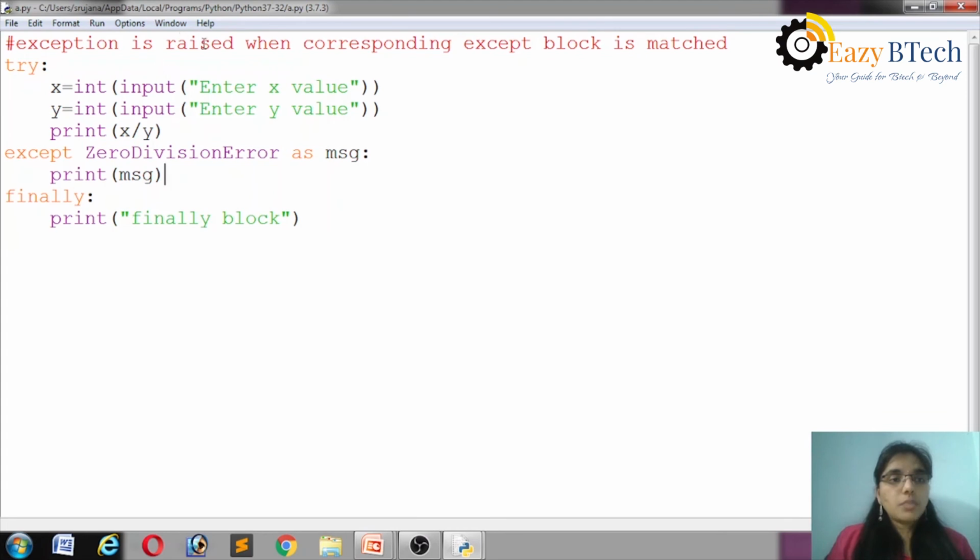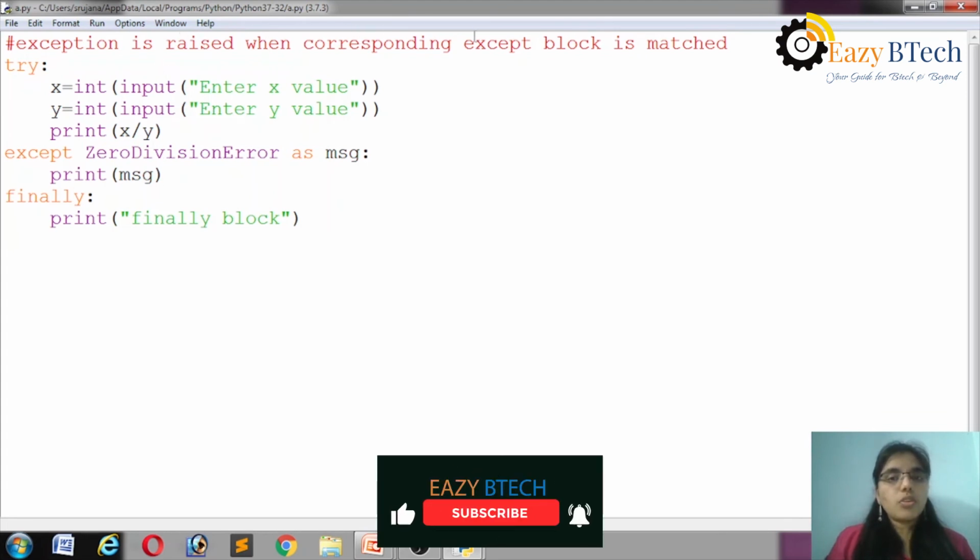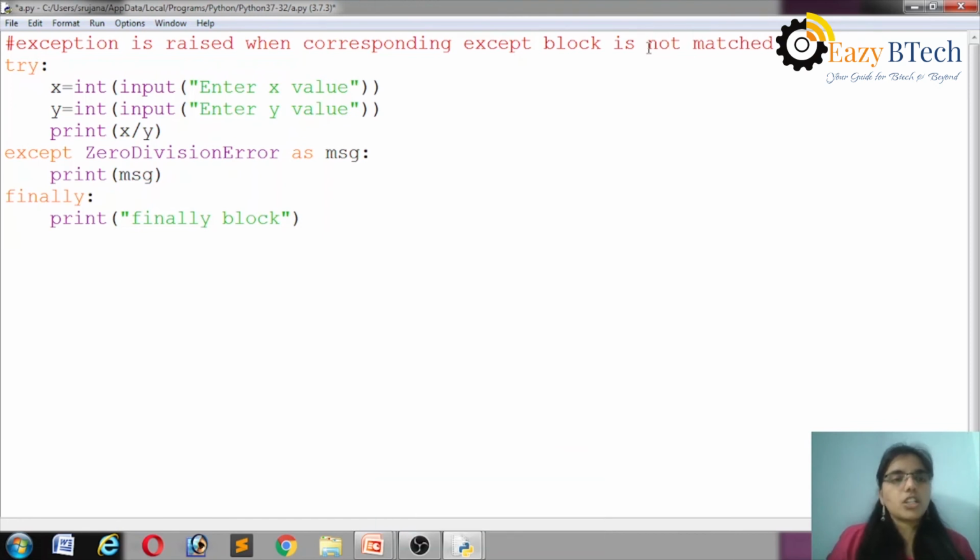If the exception is raised and the corresponding except block is not matched, say it is a ValueError, then the program gets abnormal termination, but before that it will execute the finally block. Let's see here.